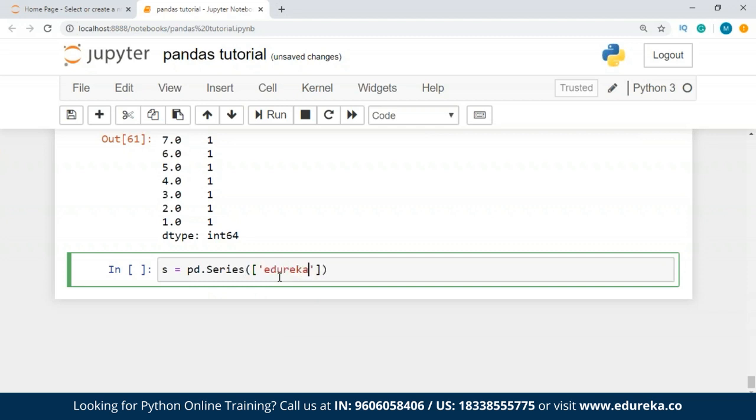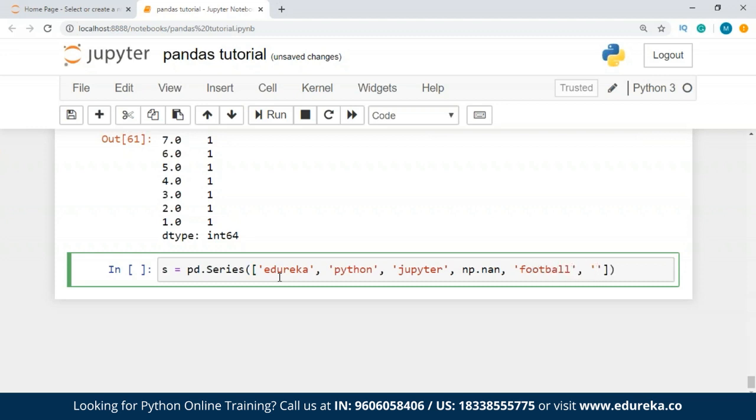I'm going to start with Edureka, write Python next. Let's write Jupyter, give it a few null values as well, to make it slightly different from perfect. All right, so give it a few values, let's say football.